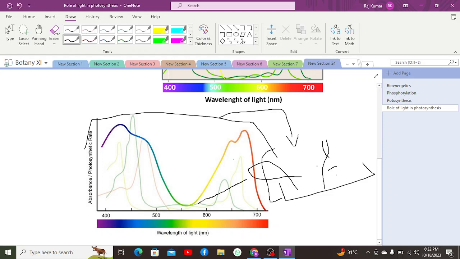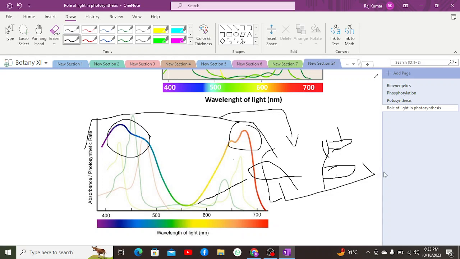During the experiment, he saw that the aerobic bacteria accumulated at the area where there was a presence of red spectrum and where there was a presence of blue spectrum. Now, we know that aerobic bacteria require oxygen, so they accumulated where there was a high concentration of oxygen. This meant there was a high amount of photosynthesis, so that particular wavelength of light was being absorbed more, which means the rate of photosynthesis was more in the blue region as well as in the red region.